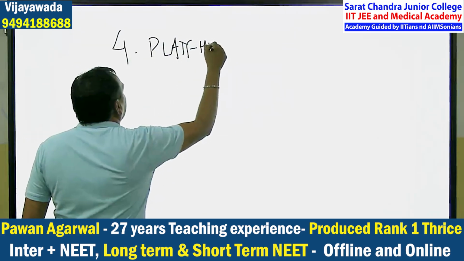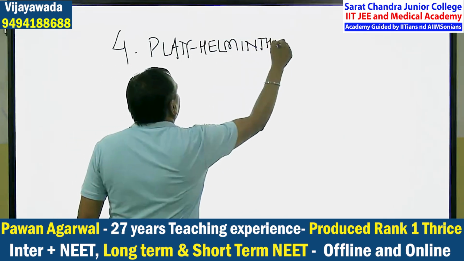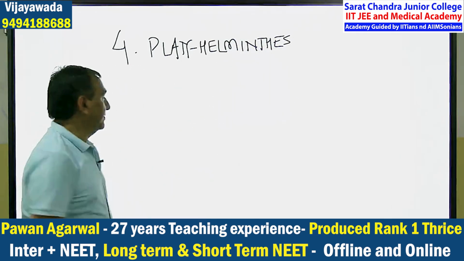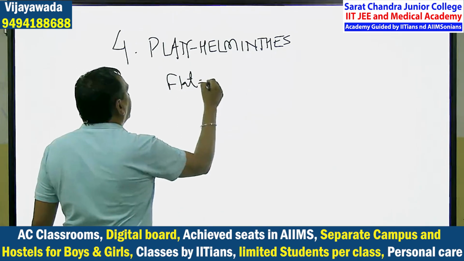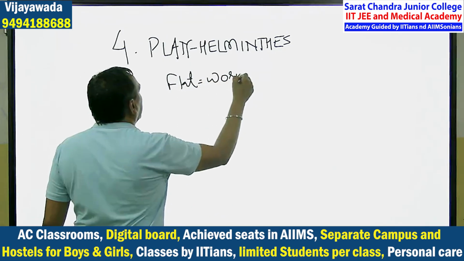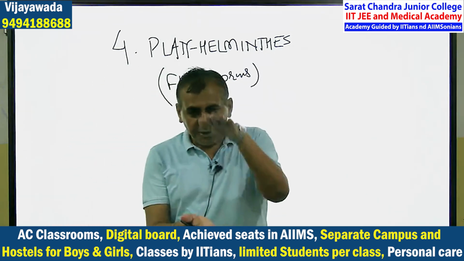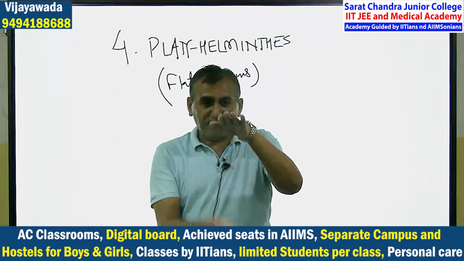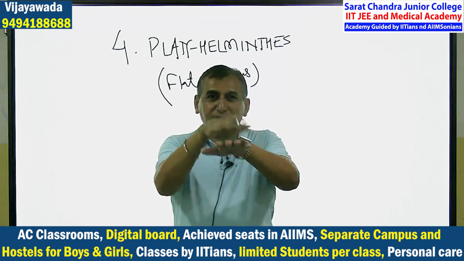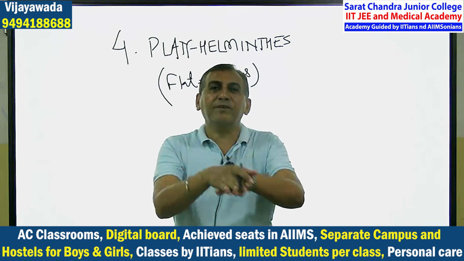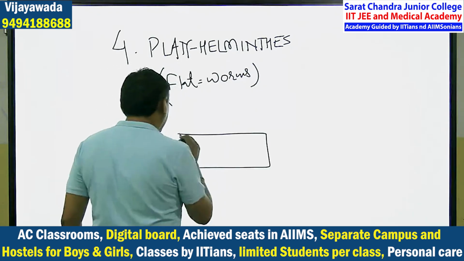Platyhelminthes. Platy means flat. Helminthes means worms. They are the flat worms. It means they have an upper side and a lower side, like the register. In scientific language, the upper surface is known as the dorsal surface.